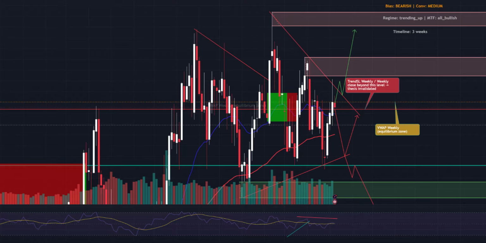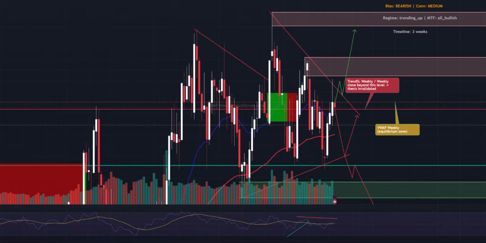Technical picture. Let's look at the chart. Price closed the week exactly at the weekly VWAP. Neither buyers nor sellers managed to gain control. The weekly trend SL sits around 1.3419, roughly 33 pips below current price.